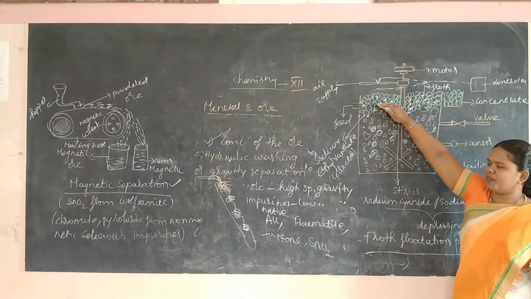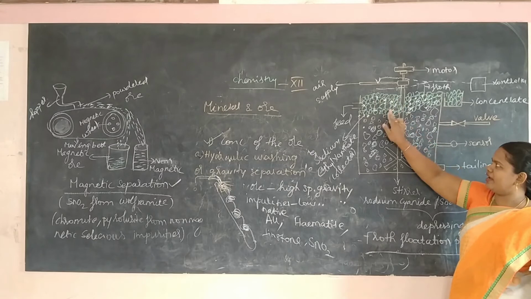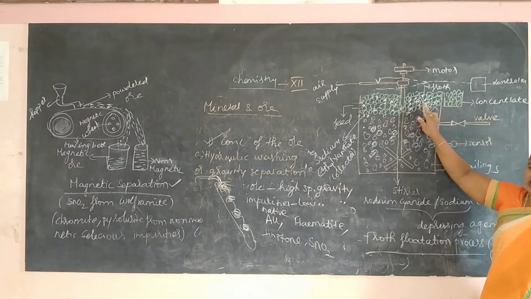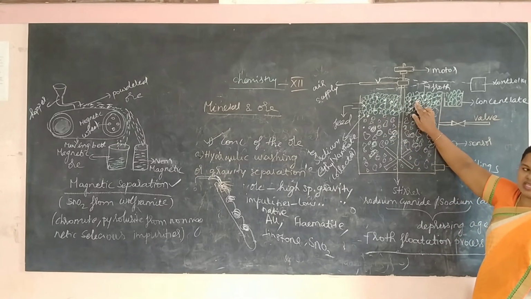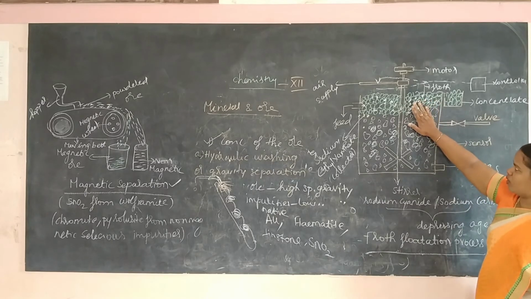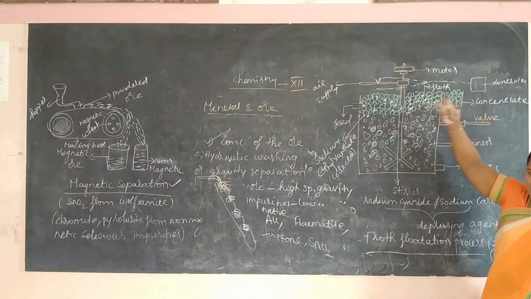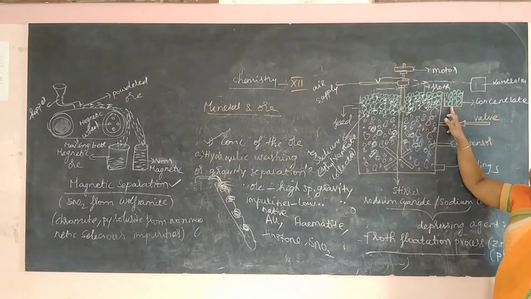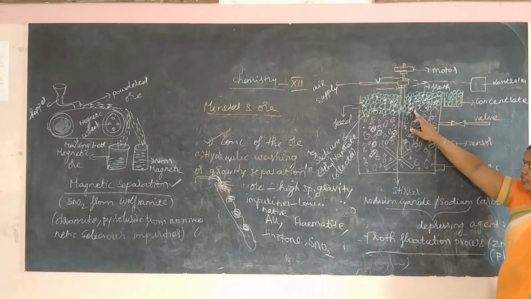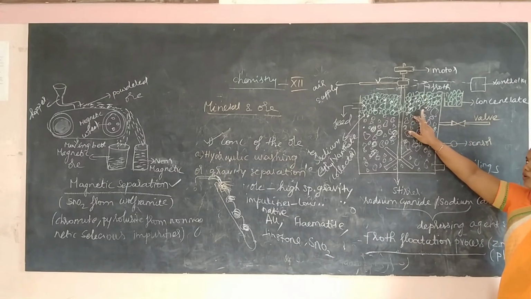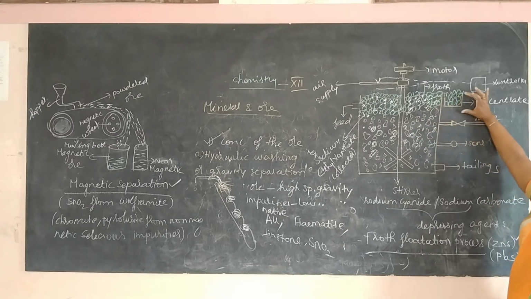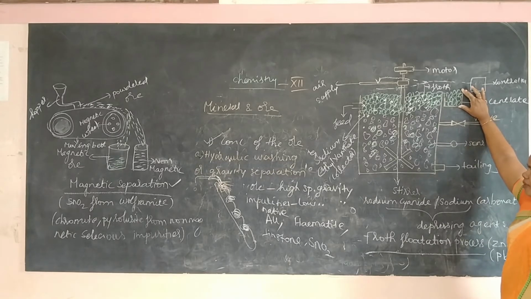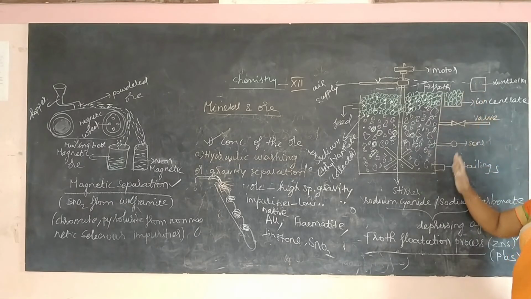This froth will come to the surface of the container, and will be present as foam above the container. After that we skim off the froth and collect it in another beaker, and this froth will have the sulfide ore particles, that is zinc sulfide ore particles. It is dried, and then used for further purposes. So this is the flotation process.